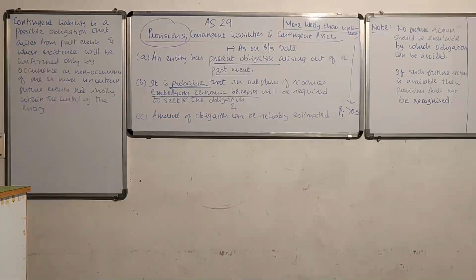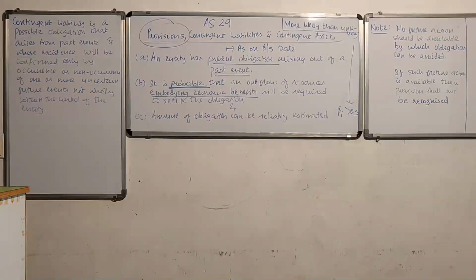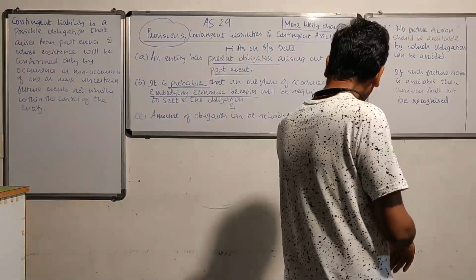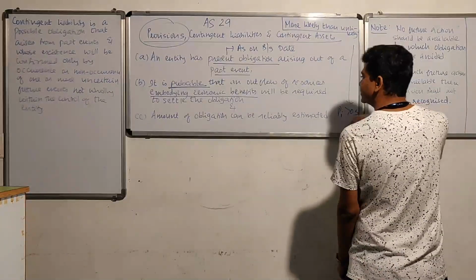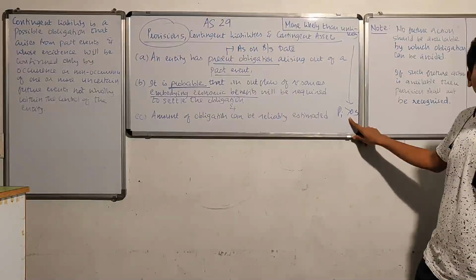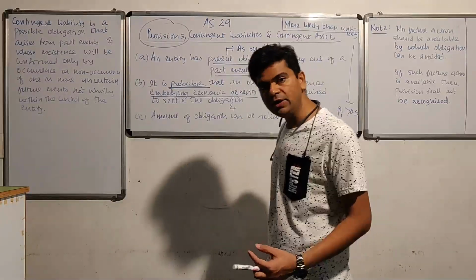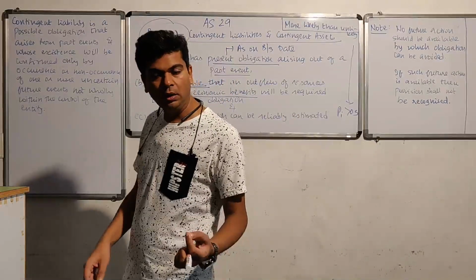Because I know, let's say for example, I know that 1% of my products normally become defective. So I know that the product will be returned back. I know that there is going to be an outflow of resources in form of repair expenses. And that is the reason one can say with confidence that the probability or the chances of incurring the repair expenses are more than 50%. And because it's more than 50%, the second condition is getting satisfied.